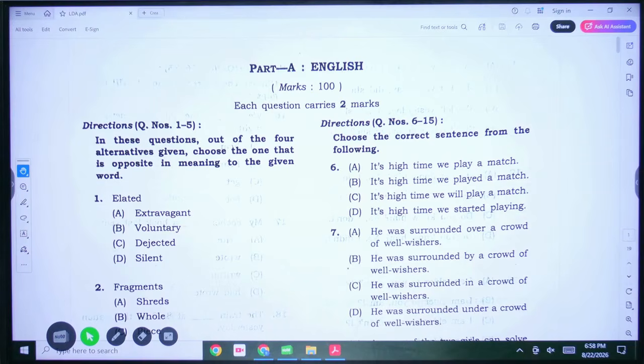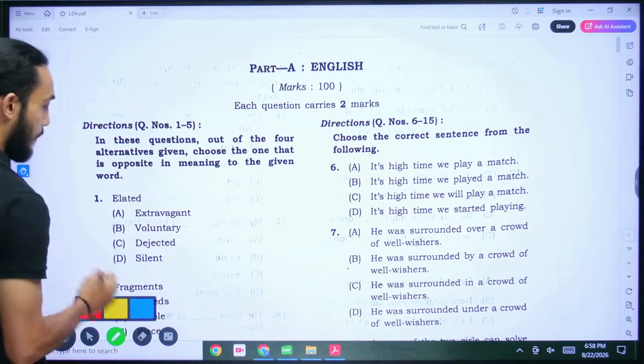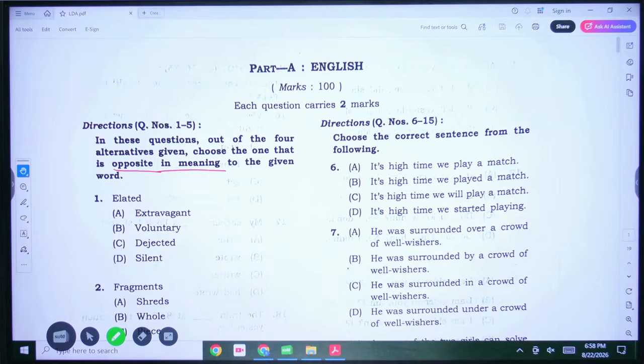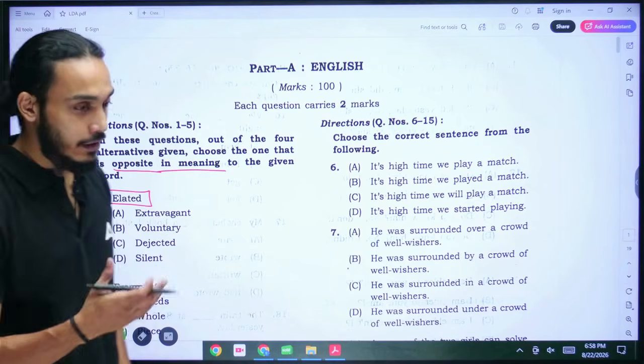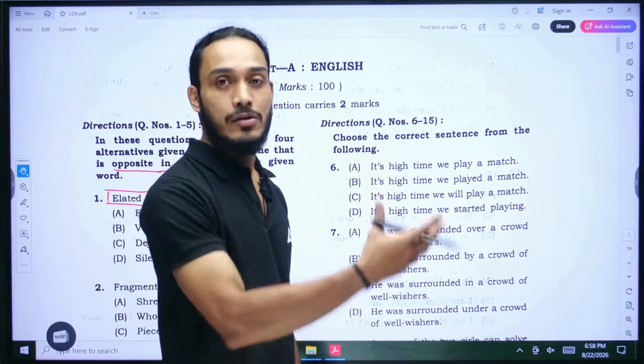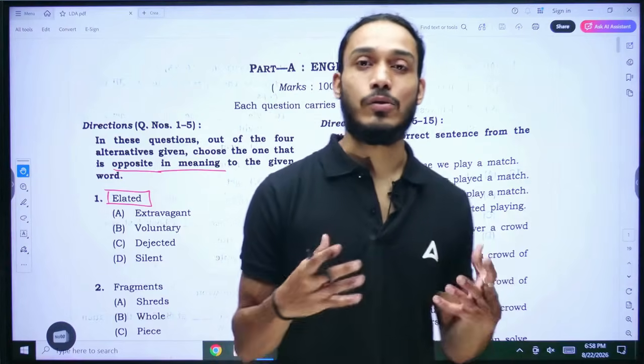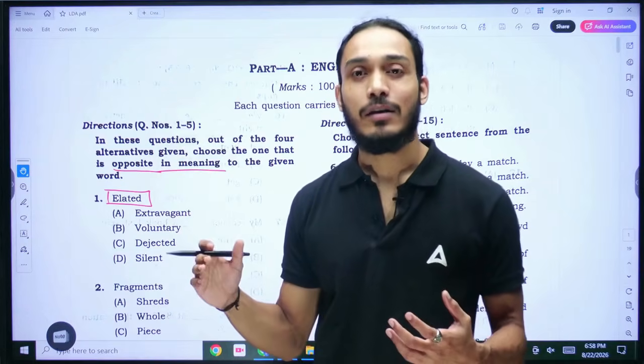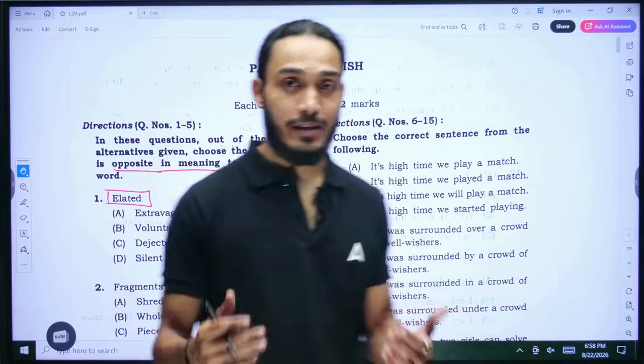So the first set of questions, the direction that has been given to us here is that we have to figure out the opposite meaning words to each of the provided words. That means the questions here are based on antonyms. The first word that we have been given is the word elated. What is the opposite word? When we say elated, it means when something exceeds your expectations, you feel elated, that is, you feel overjoyed. But when something does not meet your expectations, you feel disappointed, you feel dejected. That would be the opposite word.